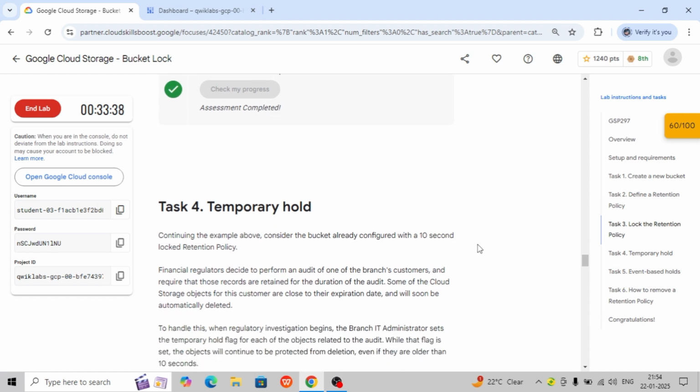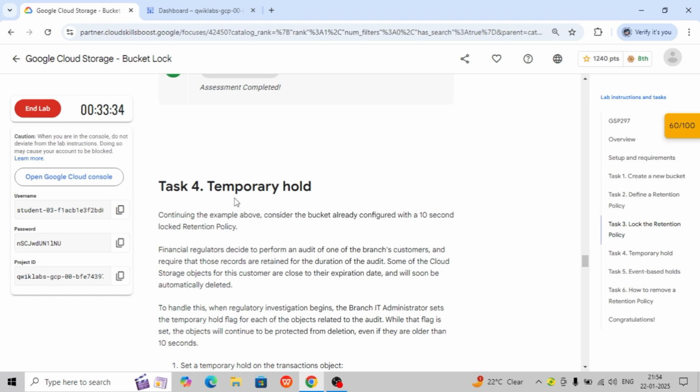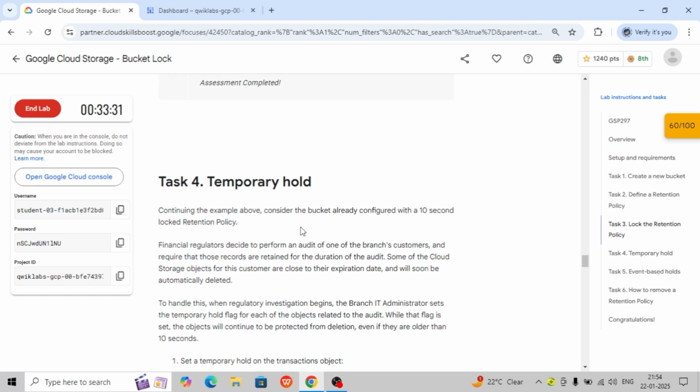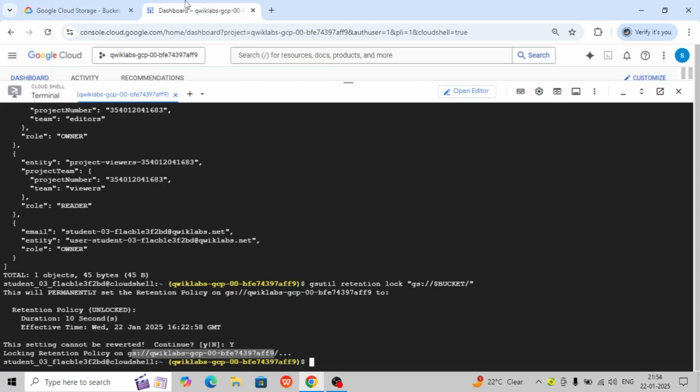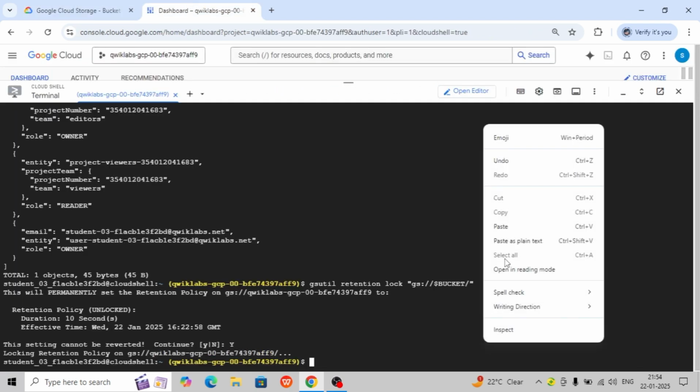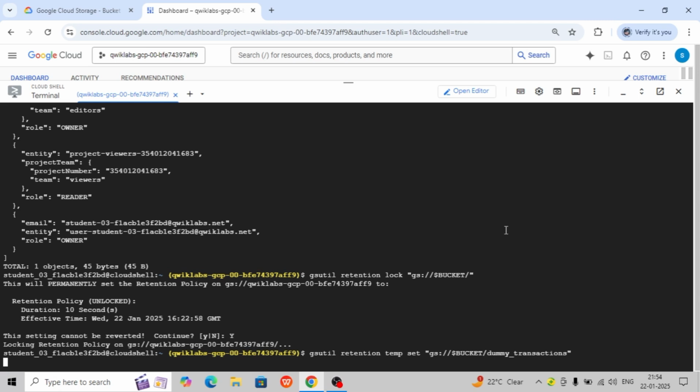Now we are going to task number 4, which is temporary hold. We'll consider the same buckets. Now let's set the temporary hold on the transaction objects. Copy this command, add it in the Cloud Shell, and execute.